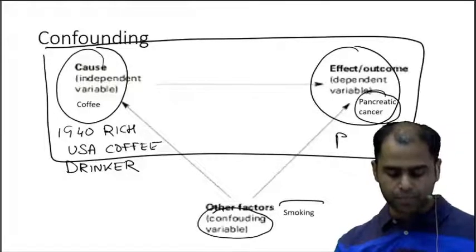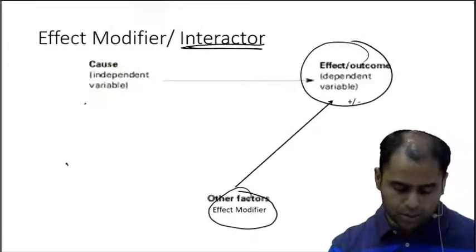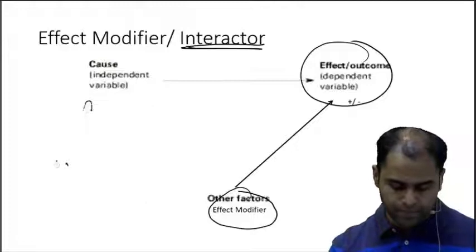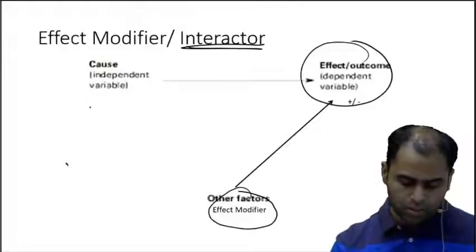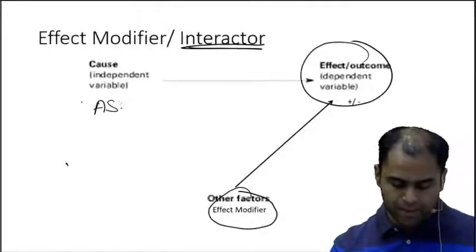Okay. Now, effect modifier. Imagine there is a person who stays in an asbestos house.